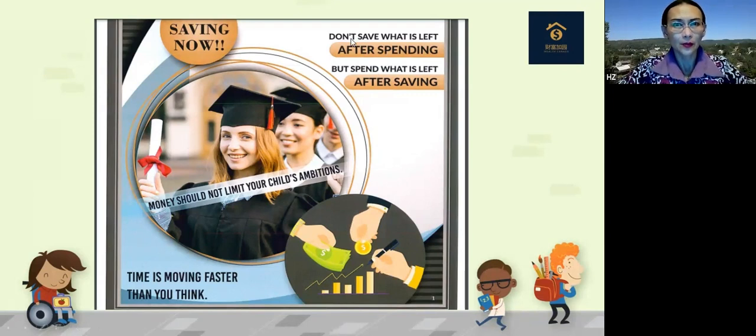And also, when we build the habit of saving, it's very important to follow the guidelines. Don't save what is left after spending, because most people will tell me, I don't have any money to save, right? However, reverse that, but spend what is left after saving. So whenever we have income, we save a certain percentage, let's say 10%, and then the rest of the amount we can spend. Then we build our lifestyle based on the rest of the amount. So we will be able to have the saving habit for the long run.